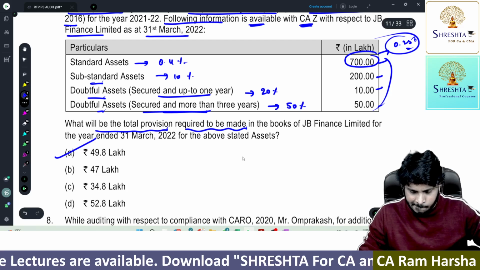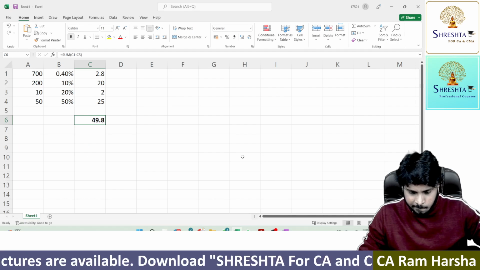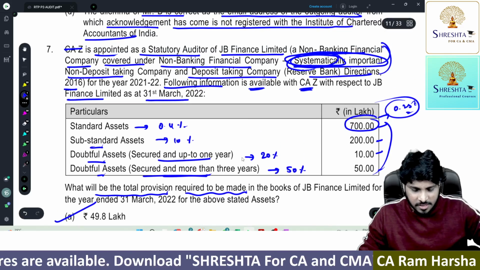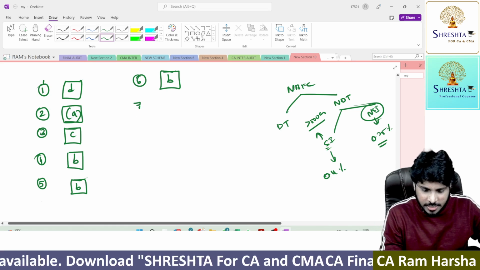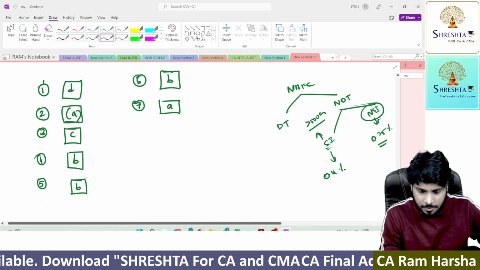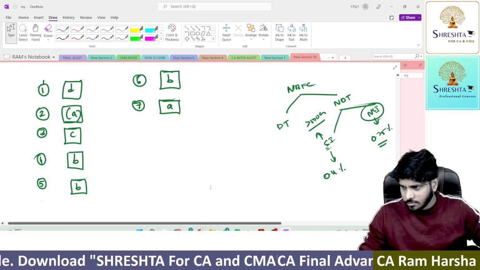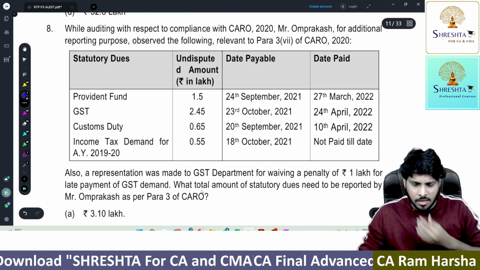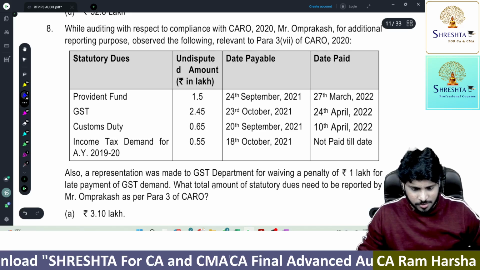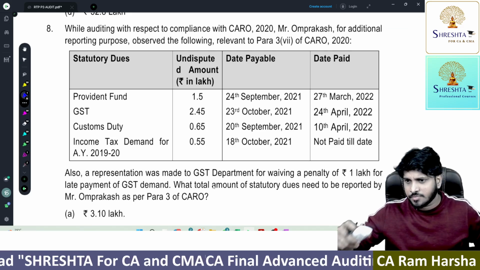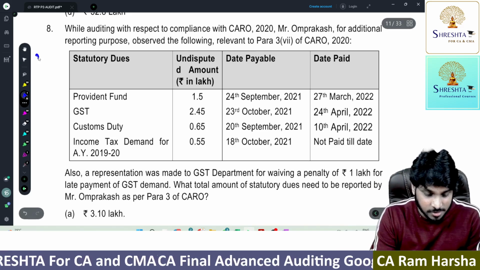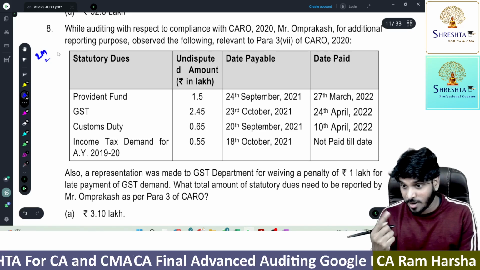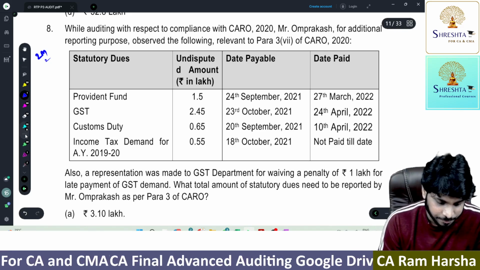Next. So for 7th question, the answer is A. Next. While auditing, again the question on Caro. This can be asked for 2 marks MCQ. It may not be for 1 mark, but may be asked for 2 marks.